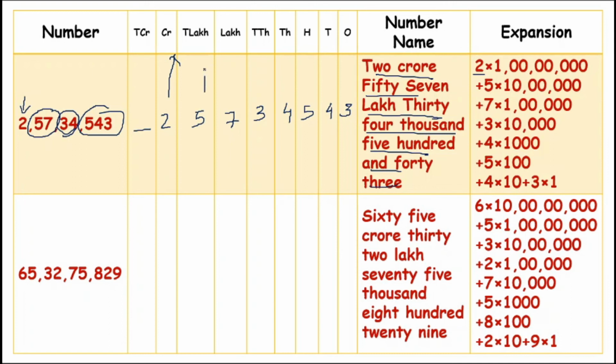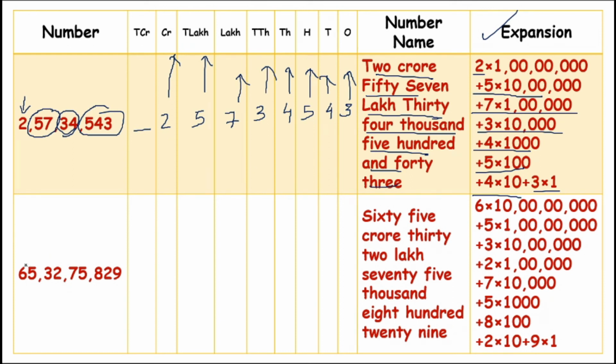Plus 5 into 10 lakh. Plus 7 into lakh. Plus 3 into 10,000. Plus 4 into 1,000. Plus 5 into 100. Plus 4 into 10. And plus 3 into 1. So this is the expanded form.